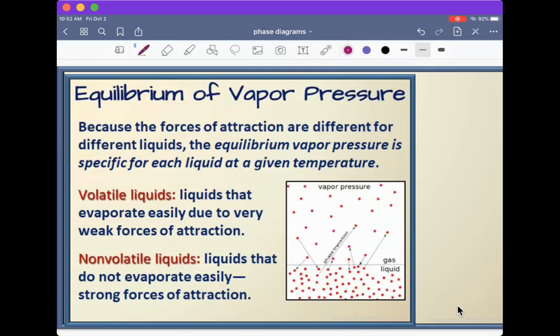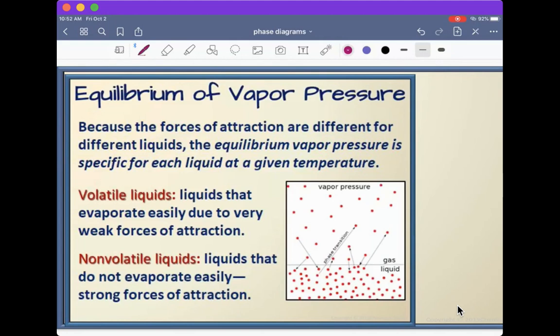Okay, so now that we know what vapor pressure is and we know what it means when we say we're in equilibrium, remember equilibrium of vapor pressure means the surface molecules on the liquid have an equal rate between evaporation, so those molecules or particles going from liquid to gas, and then we also have some of those gas particles turning back into liquid through condensation. So we have an equal rate.